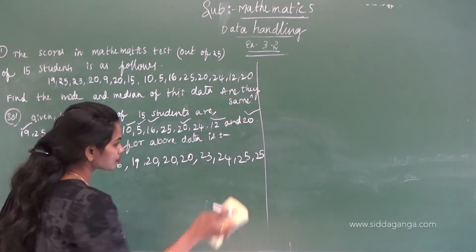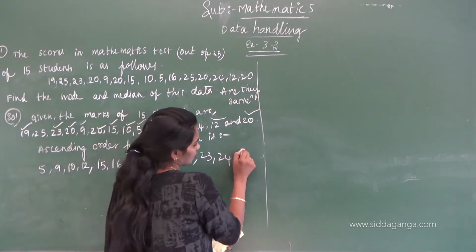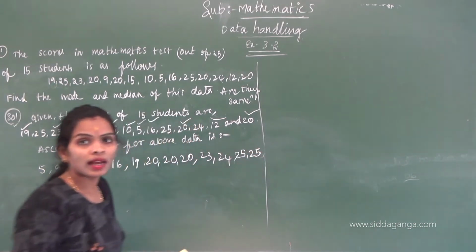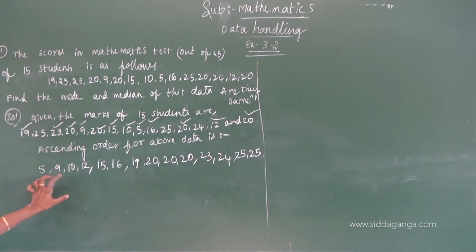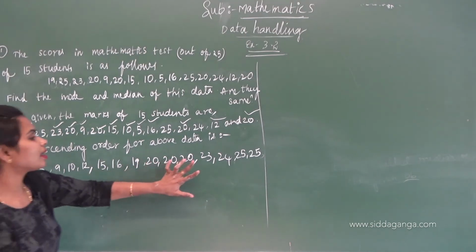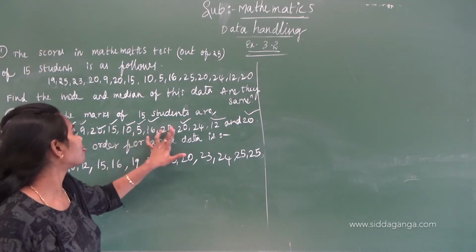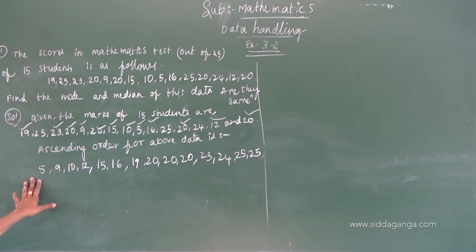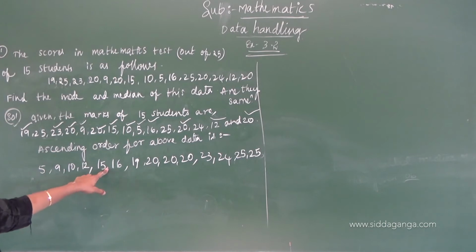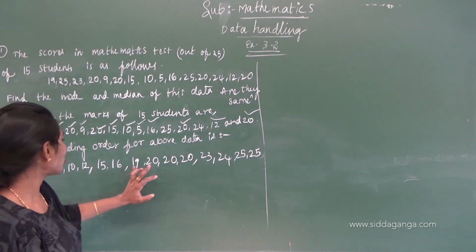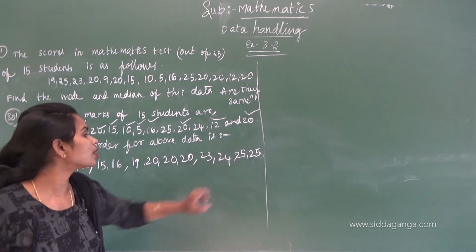Correct, children? How many numbers are there? Just count: 1, 2, 3, up to 14. One number is missing. Counting again, there are 15 numbers. The list I wrote has only 14 numbers.